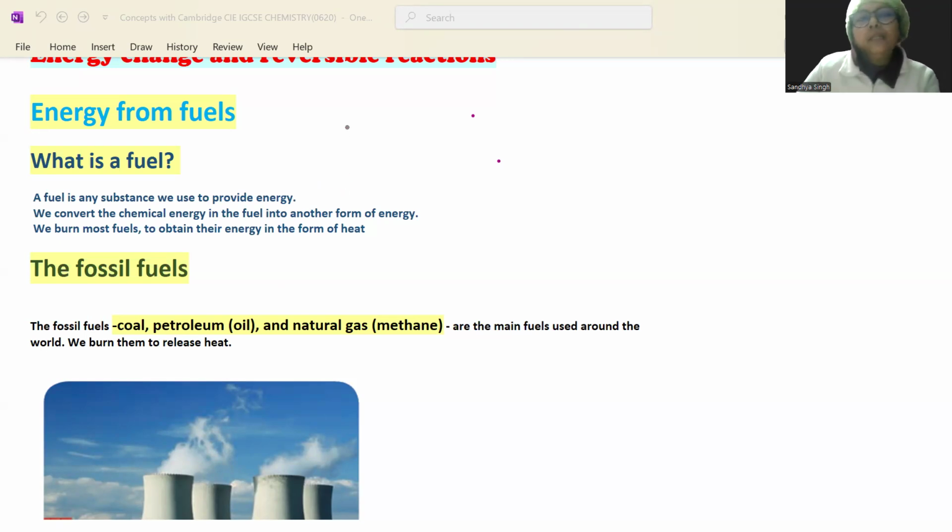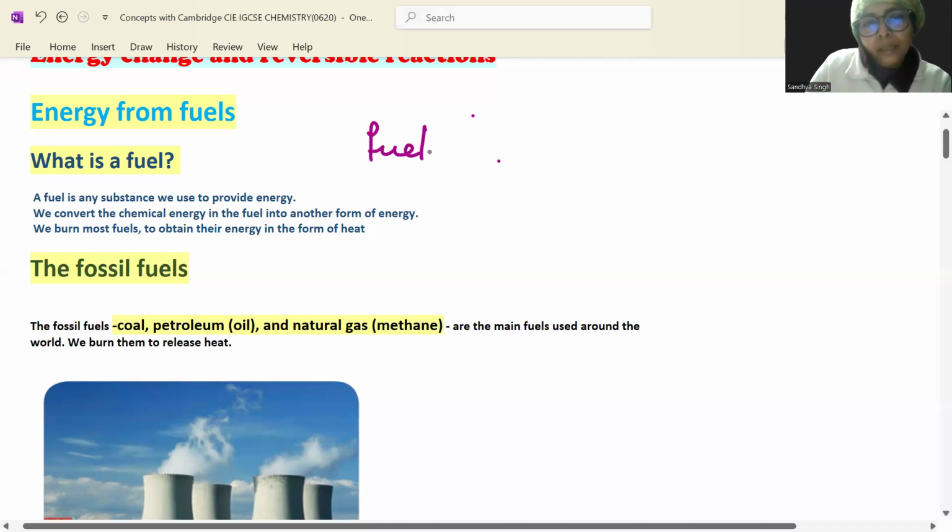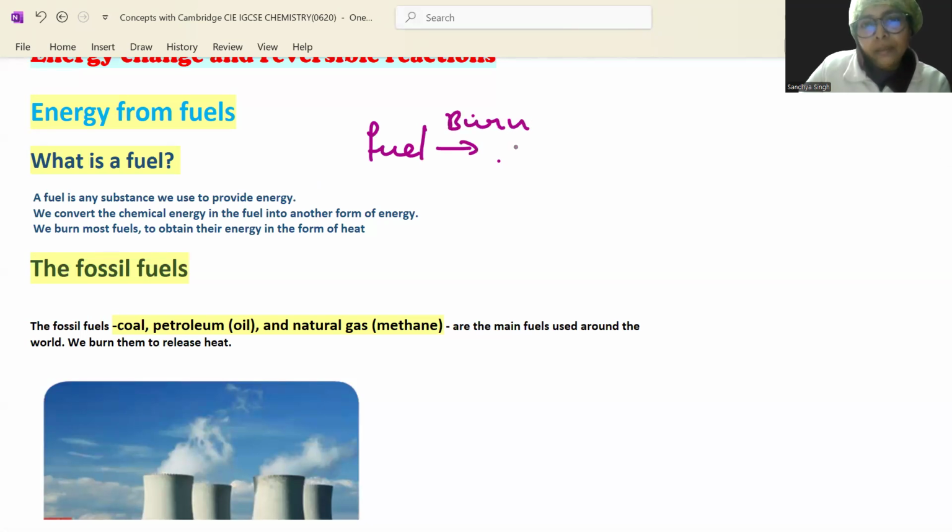Students, we will study energy from fuels. What is a fuel? Students, we know very well that fuel is something that provides energy when we burn it. When fuel burns, after combustion of fuel, we can get energy, right? So fuel is any substance we use to provide energy, and we convert the chemical energy in the fuel into another form of energy. We burn most fuels to obtain their energy in the form of heat.